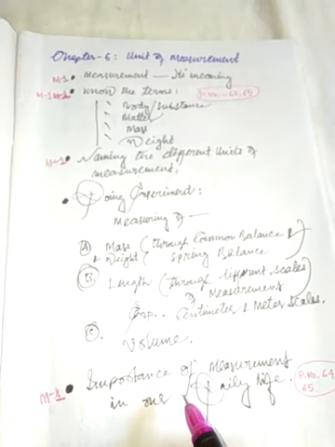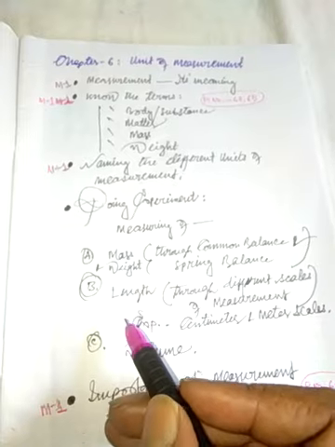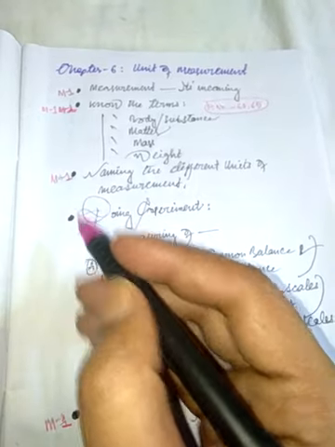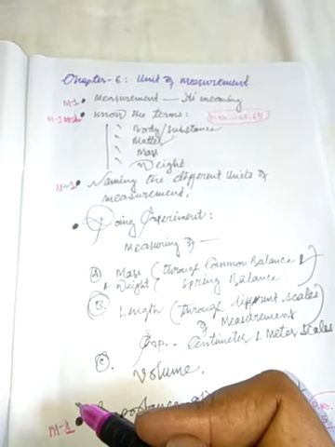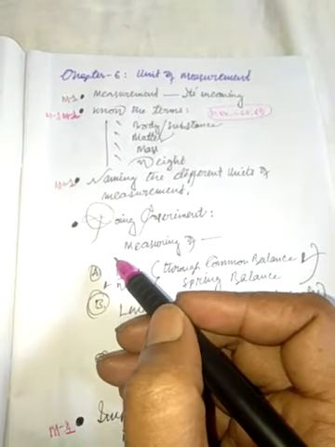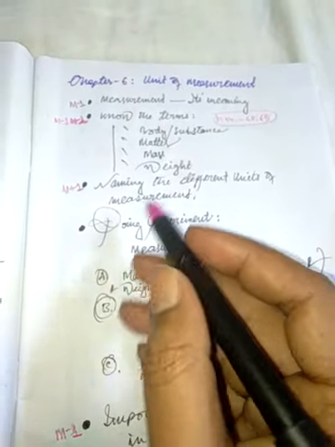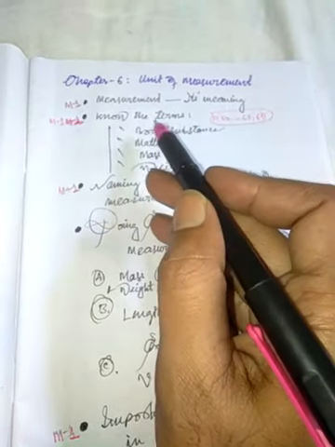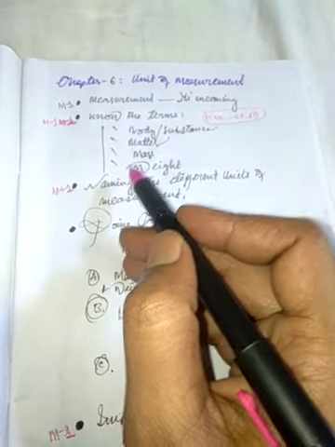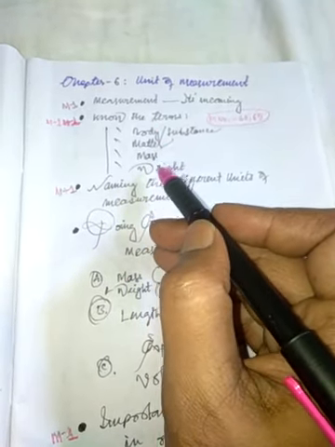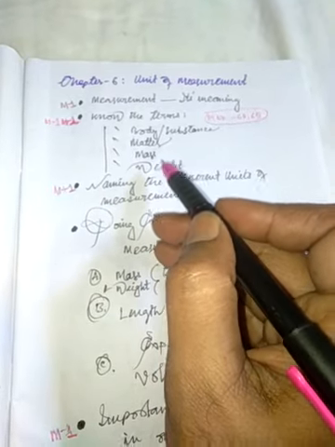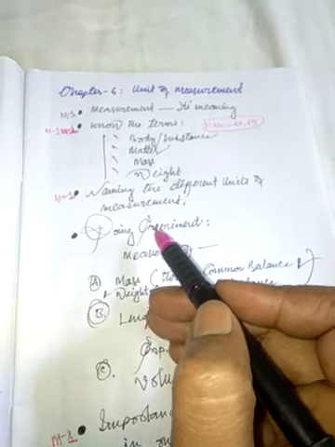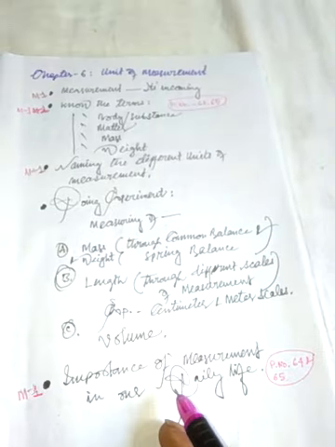So once again I repeat, through this interactive video session in module number 1, I am going to discuss 4 topics, and these 4 topics have been detailed in this chapter: measurement, the meaning or definition of measurement we will learn today. We will know also the different associated terms that have been used in this chapter, the naming of the different units of measurement, and the importance of measurement in our daily life.